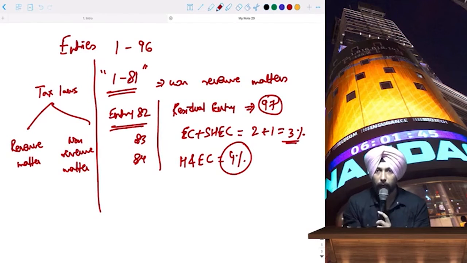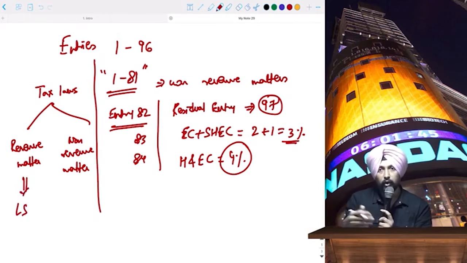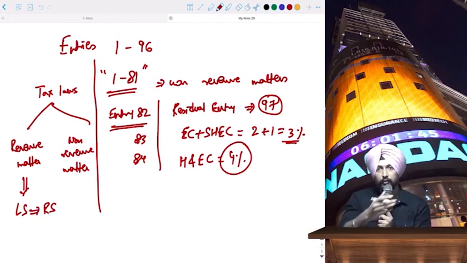When we have revenue matters, the matter has to first go to the Lok Sabha, that is the lower house of parliament, and then it will go to the Rajya Sabha.